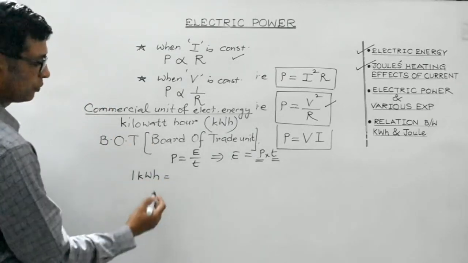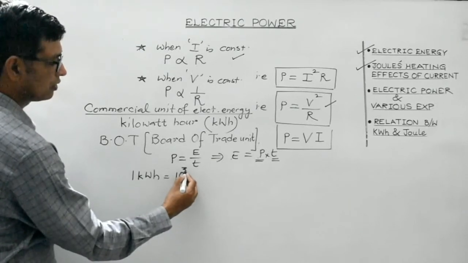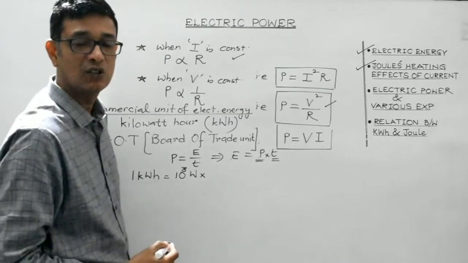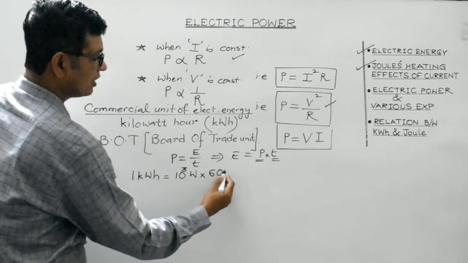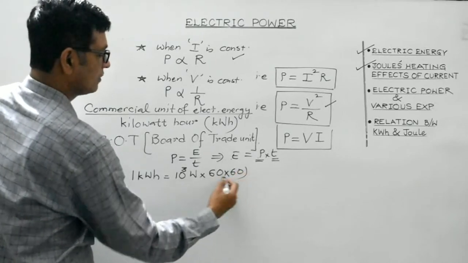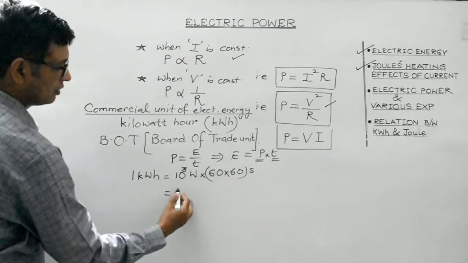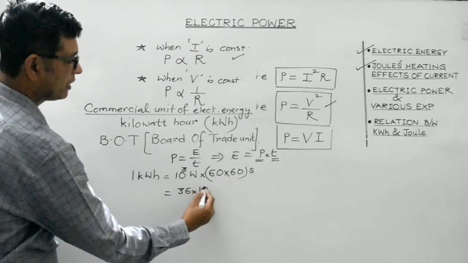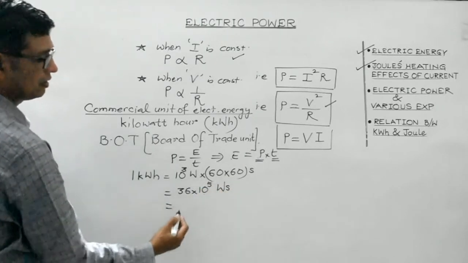So, 1 kilowatt hour would be 1 kilowatt, which as I stated is equal to 10 raised to the power 3 watt, multiplied by 1 hour. Let's try to convert this 1 hour into seconds. So 1 hour is equal to 60 minutes and each minute is equal to 60 seconds. So what you get is 36 multiplied by 10 raised to the power 5 watt second.